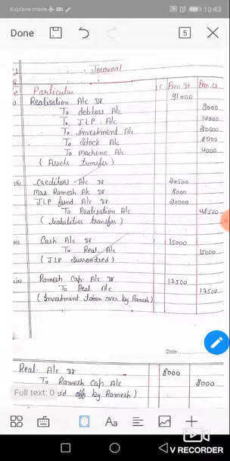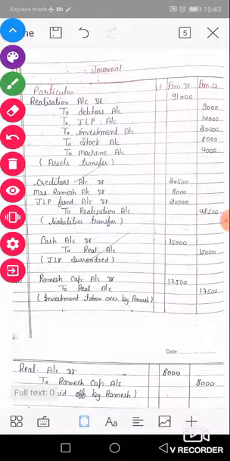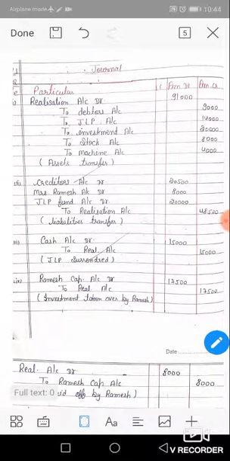Of these three, the realization account is the most important, because if the realization account is right, then the partner's capital account and cash account will also be right. A minor mistake in the realization account can make your whole numerical wrong. So focus on the realization entries and the accounting system of realization.